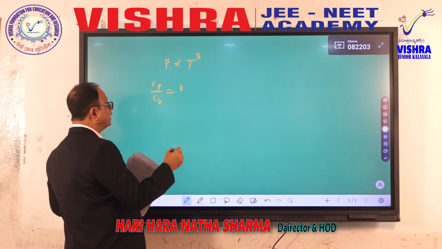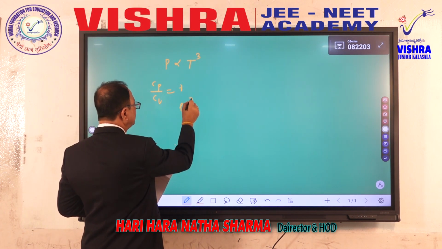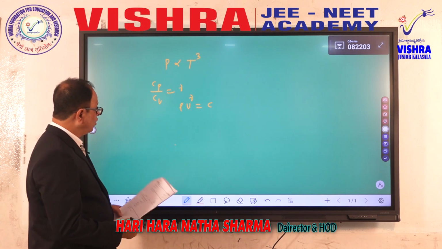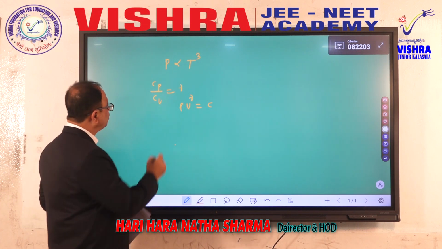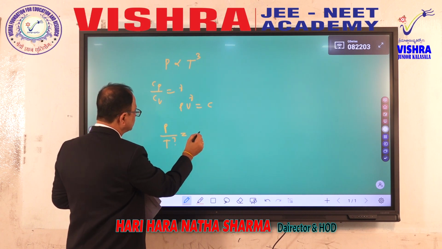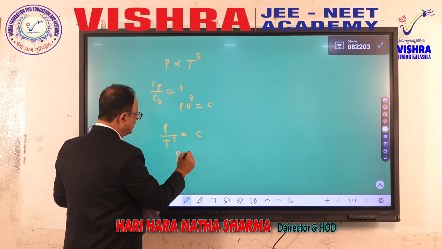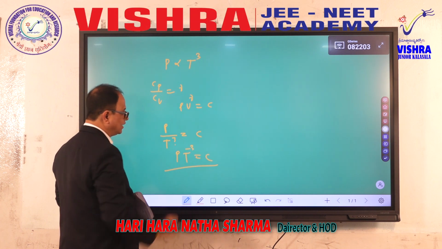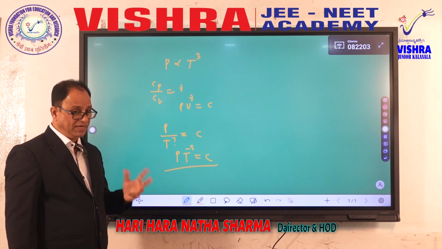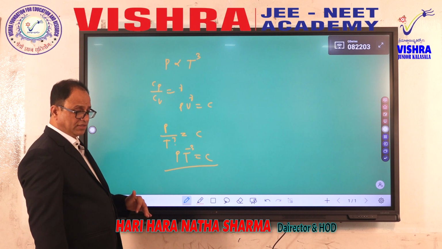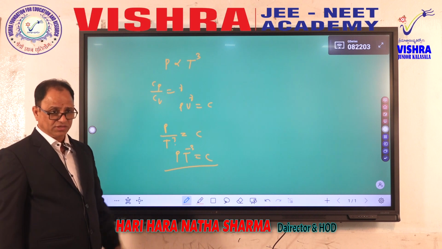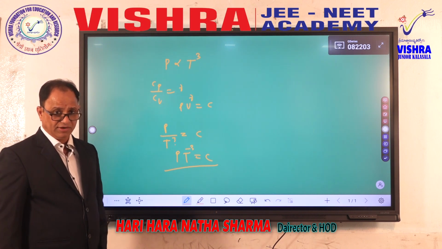What do we know? The adiabatic equation PV power gamma is equal to constant. Gamma is the ratio of specific heats. Now P proportional to T cube is given. So that equation can be converted as P over T cube is equal to constant. This is P T power minus 3 is equal to constant. The adiabatic process condition is PV power gamma is equal to constant, not PT something. This can also be expressed in a PT relation in an adiabatic process, a PV relation, and a VT relation.